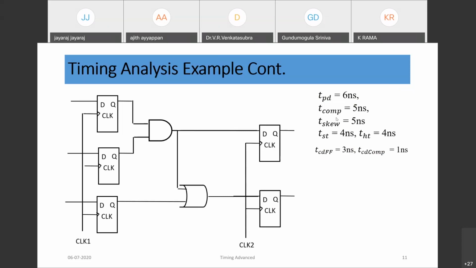So now the setup time would be TPD plus 2 times T combo, that means 16 plus 5 nanoseconds, 4 nanoseconds is the setup of the flop, minus T skew. So 15 nanoseconds would be the minimum time, or the maximum frequency of operation of the circuit is 1 by 15 nanoseconds.